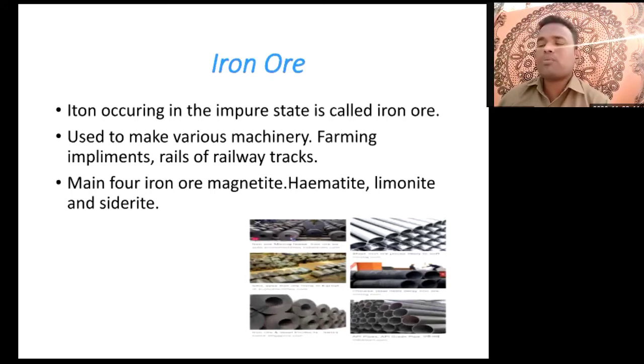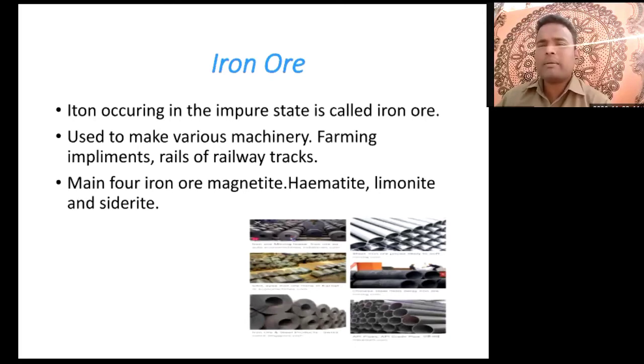Iron ore is used to make a variety of articles, from pins to heavy machinery. We use iron ore on a large scale, from small pins to large machineries. Farming implements are there, railway tracks are there, hospital instruments are there.